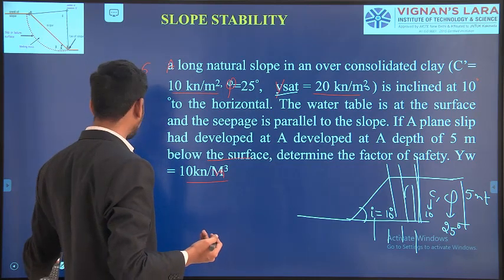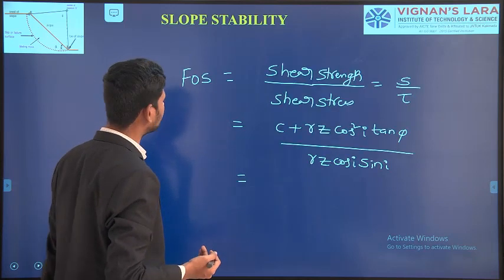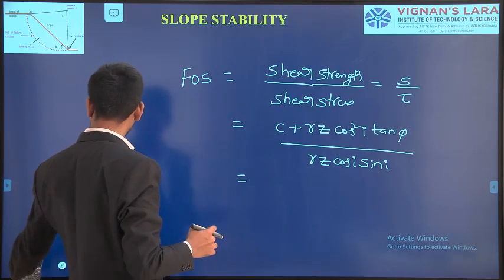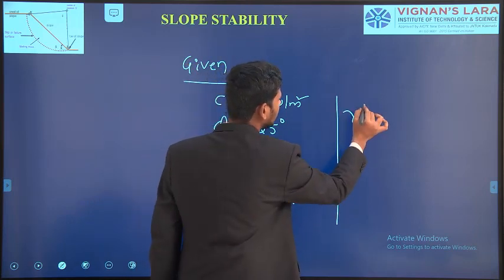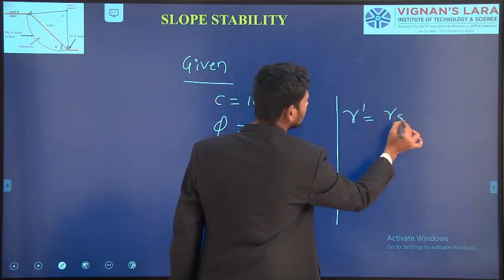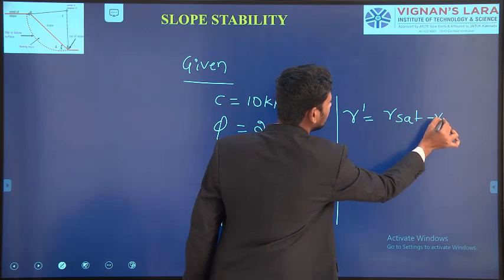Hence, first we have to calculate the submerged unit weight of the soil mass. We can calculate this by using the formula gamma prime equal to gamma sat minus gamma w.